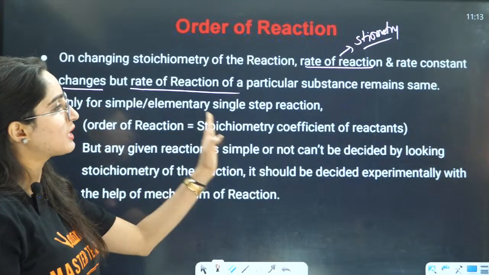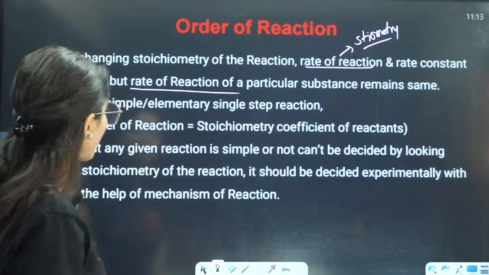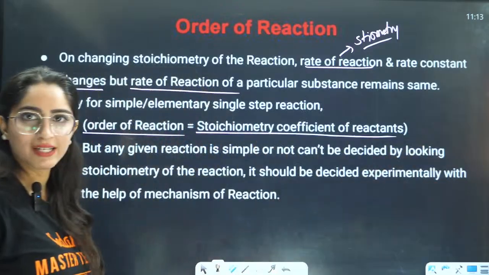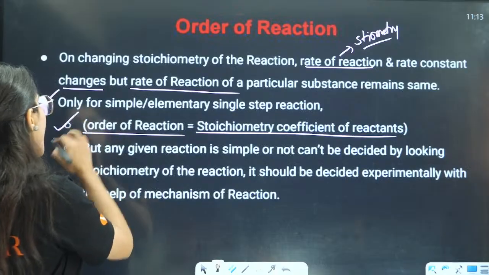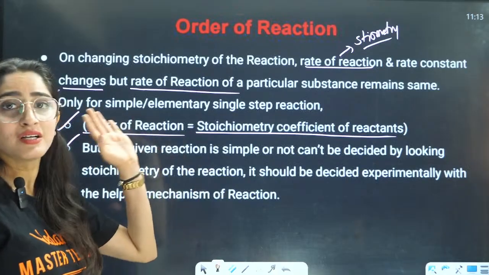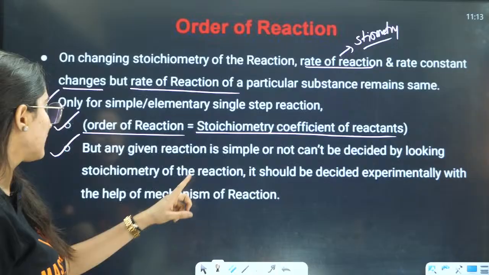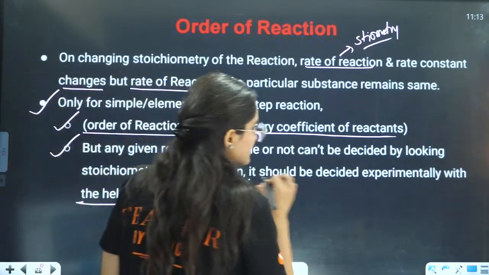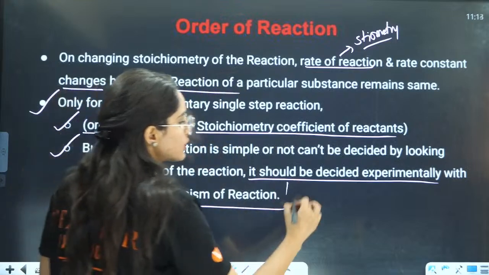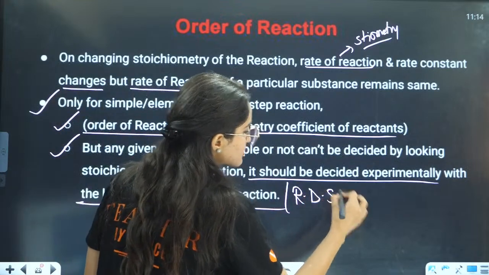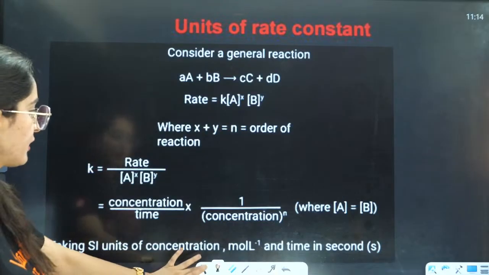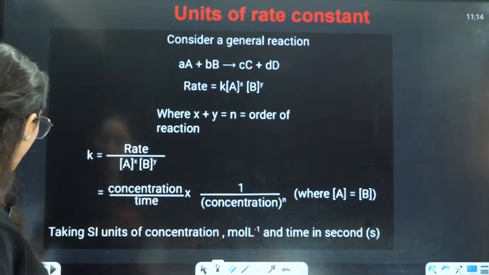Only for a simple elementary single step reaction, very important, the order of the reaction is equal to the stoichiometric coefficient of the reactants, as I have already told you. But if you have a complex reaction, then it should be decided experimentally with the help of the mechanism of the reaction, which will tell us the rate determining step, right? Okay. Understood?